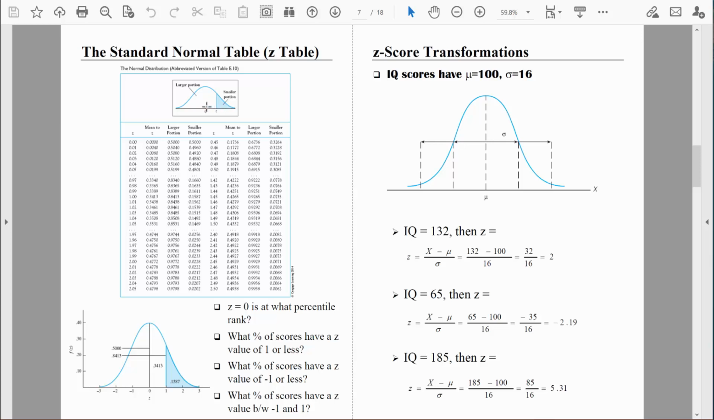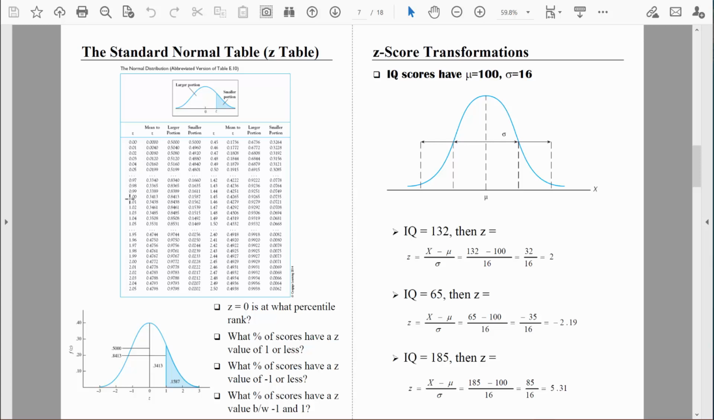That's the only situation in which those two areas, those two portions, are equal. In every other situation, there will be a larger portion and a smaller portion. Let's just look up a z-value of 1 real quickly.